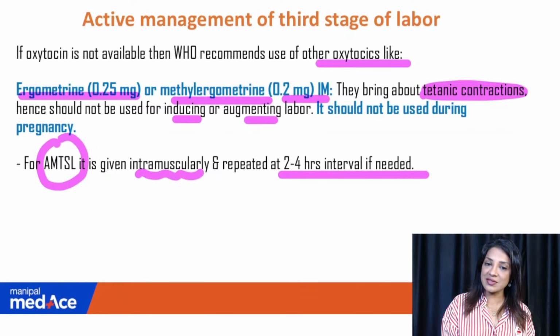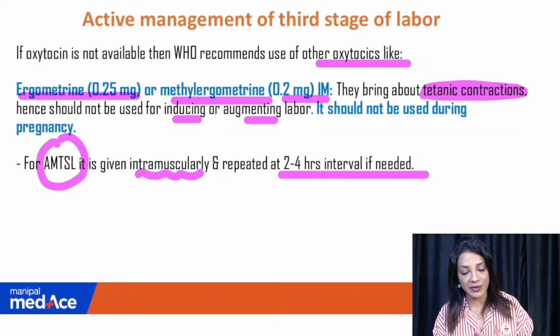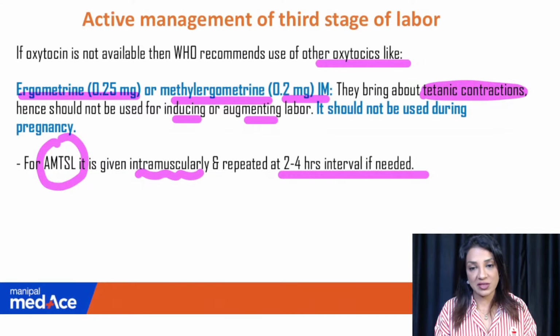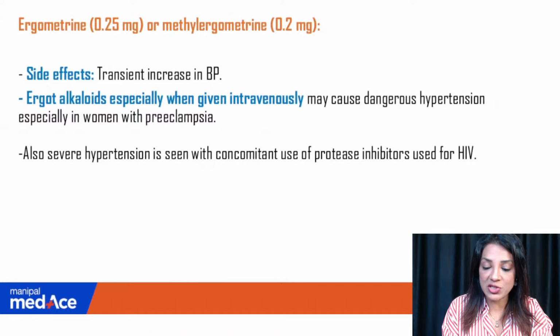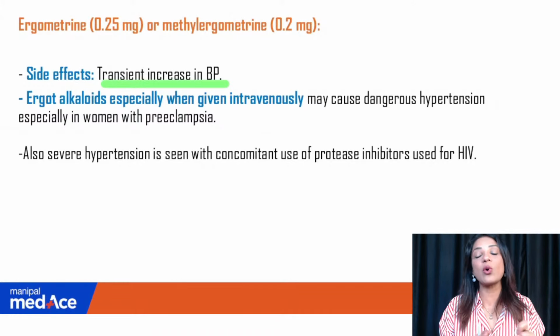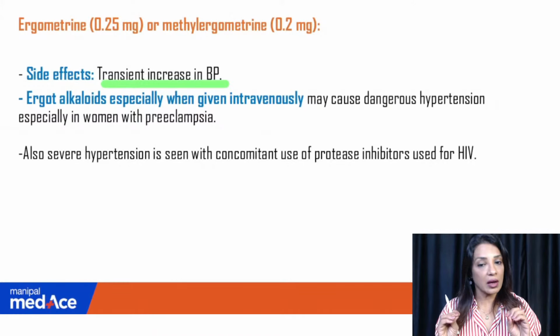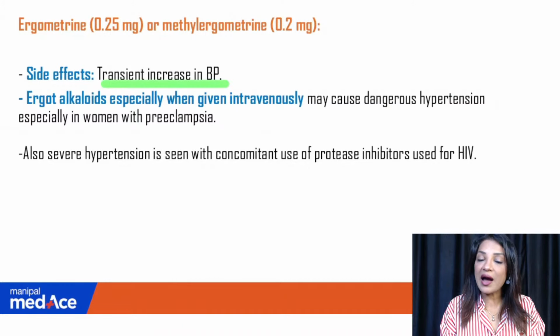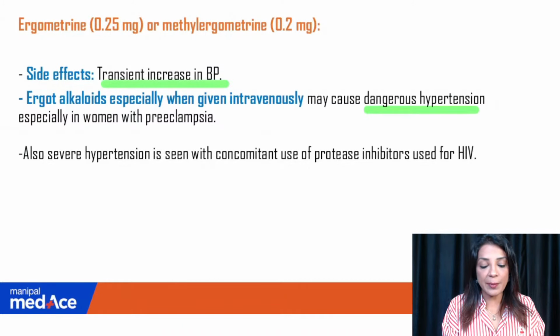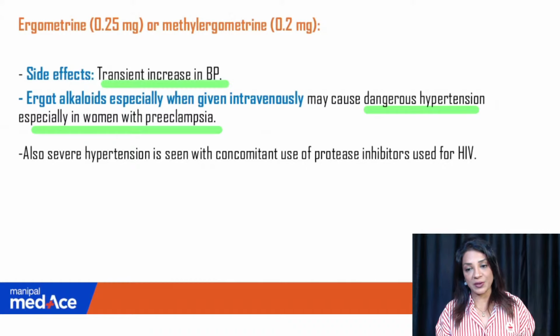It is repeated if the bleeding is persisting up to half an hour. This is repeated at 2 to 4 hours interval. IM dose is given. Side effects are transient increase in blood pressure. So when they ask you about blood pressure, the answer is always ergometrine, not carboprost. Ergot alkaloids, especially when given IV, may cause dangerous hypertension, especially in women with preeclampsia.